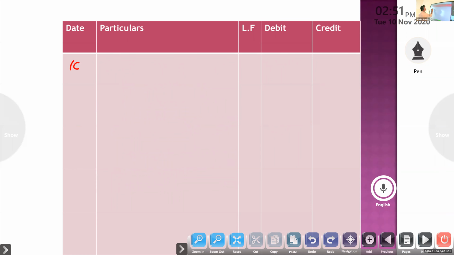Sale is credit. So credit sales you have to post, so debit will be suspense. Not posted to sales, so you have to look whether sale is debit or credit. Credit. So suspense account debited to sales.